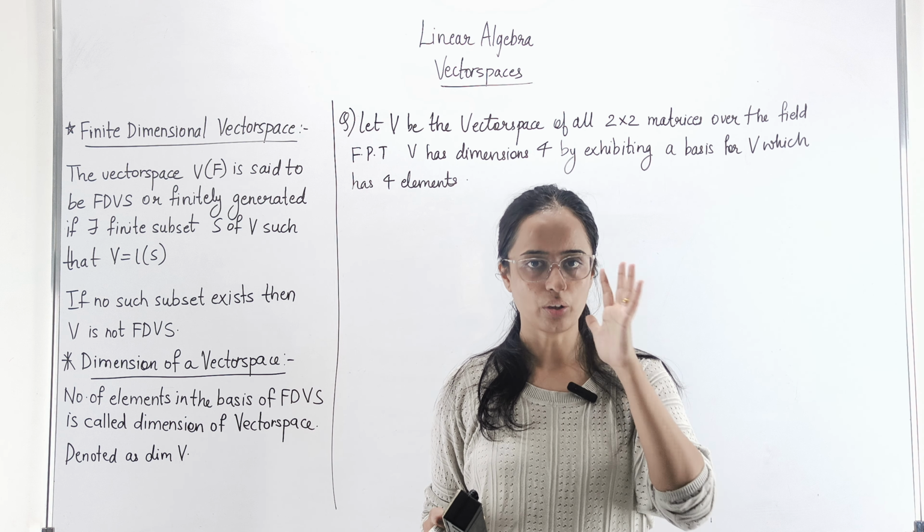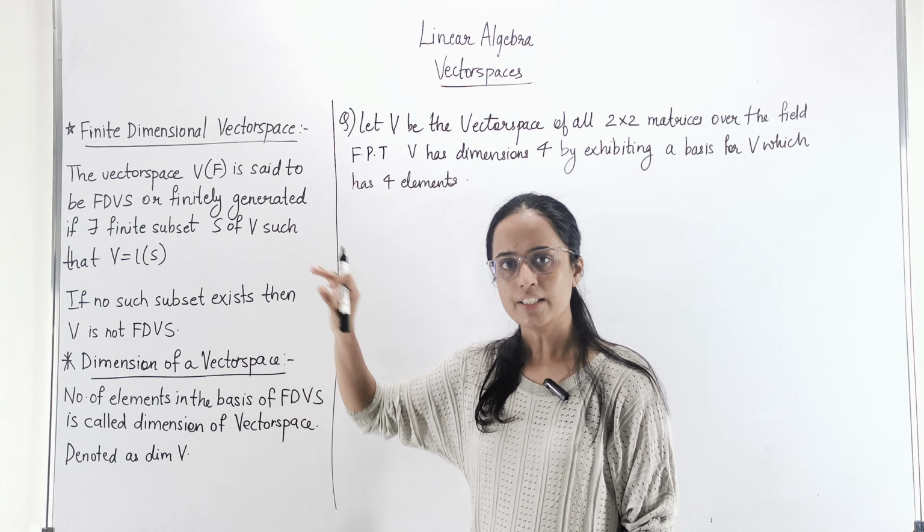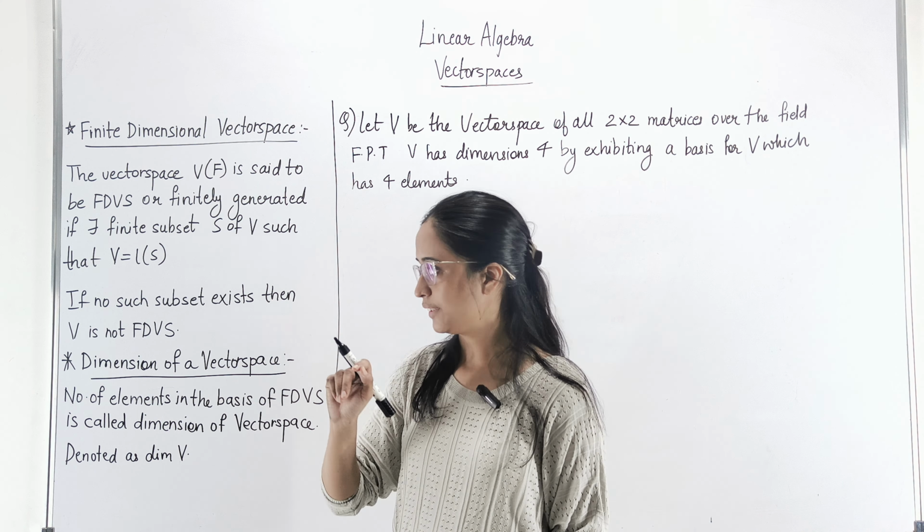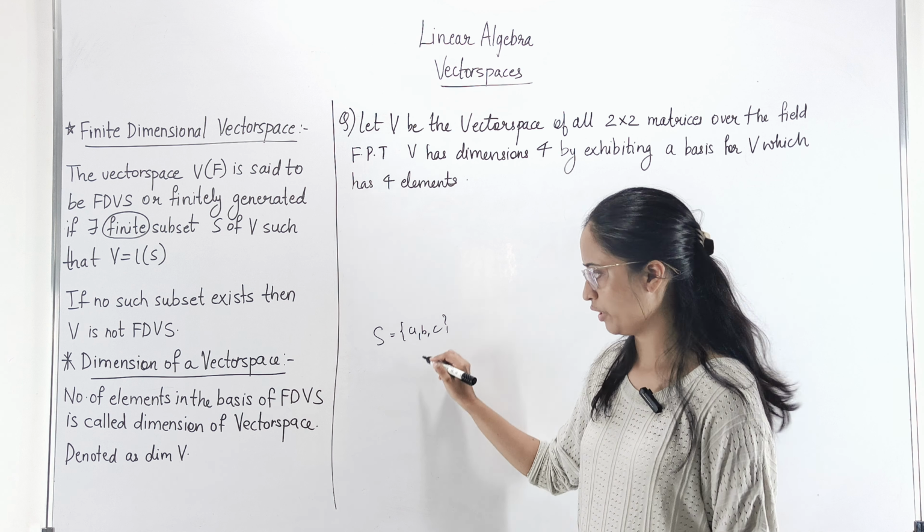So अभी यहाँ पे finite dimensional vector space होता क्या है? The vector space V over the field F is said to be a finite dimensional vector space or finitely generated अगर कोई subset है S of this vector space such that V equals L of S. Now here if you see, I missed a very important word. They are saying that there exists a finite subset. So if at all you have been given S is equal to, let's say, A, B and C, it's ending, right? तो ये finite है.